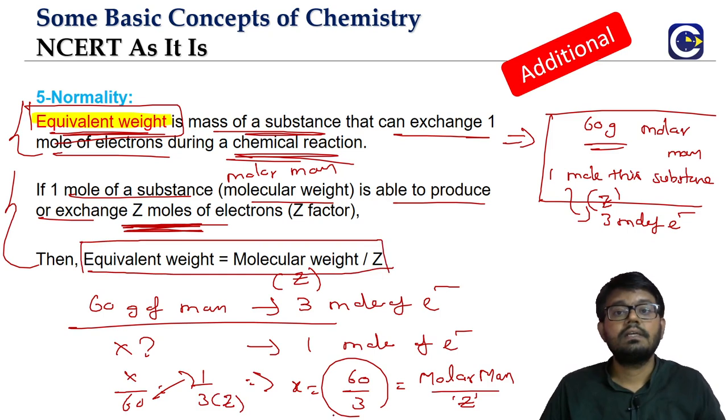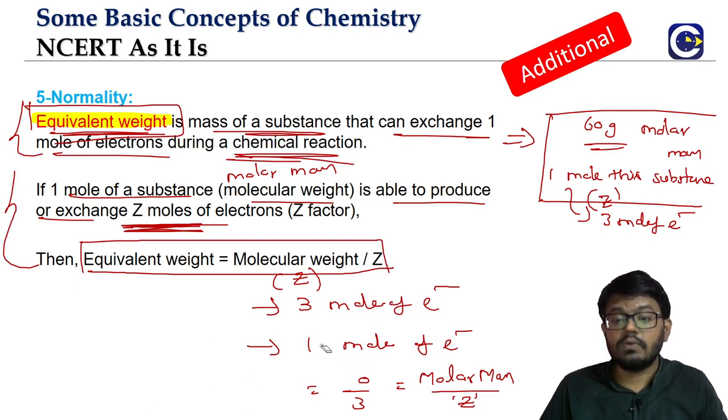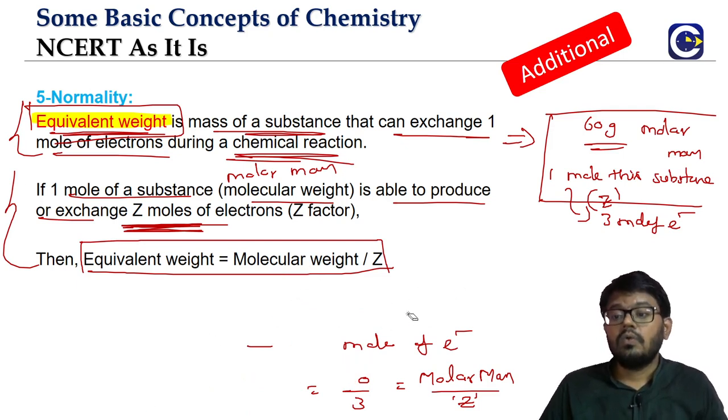Molar mass divided by the Z value. That is how we calculate the equivalent weight. What is equivalent weight? That much amount of substance which can exchange 1 mole of electrons.